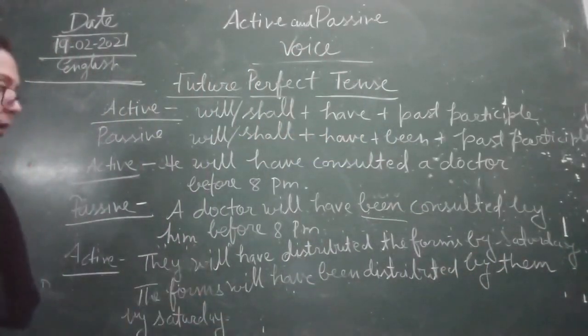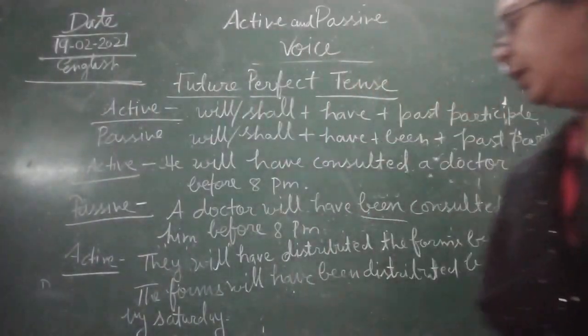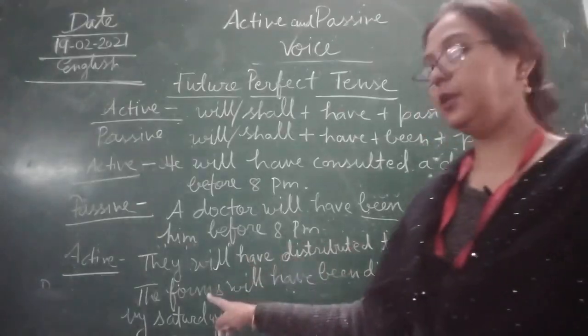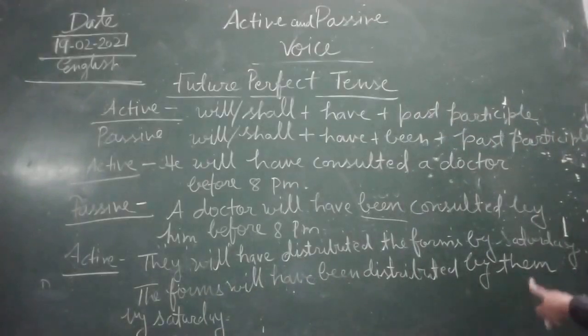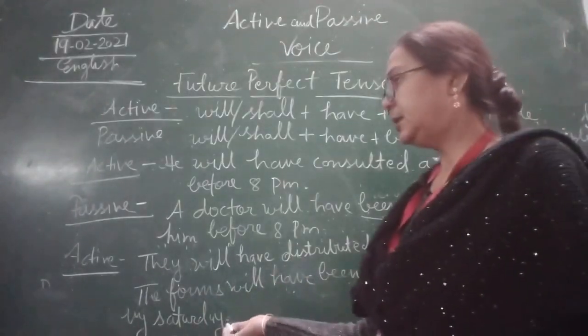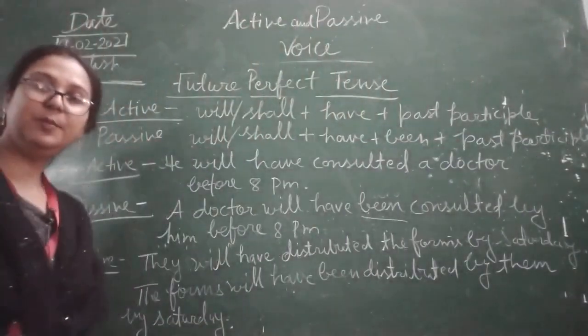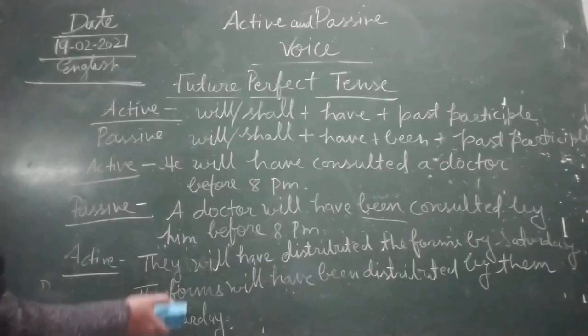Okay, clear, children? So what have we changed here? Only and only the forms we have placed over here. The forms will have been distributed by them by Saturday. Okay, this is future perfect tense. Now I'll give you one more example.